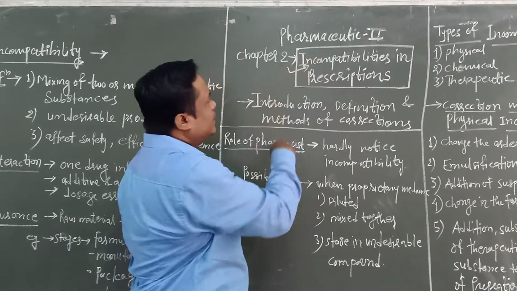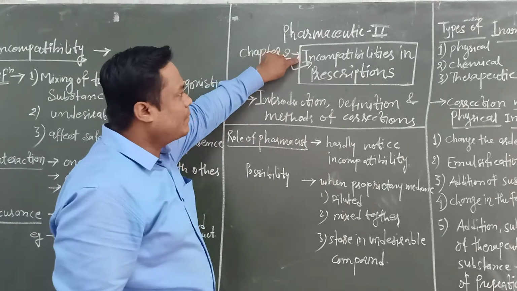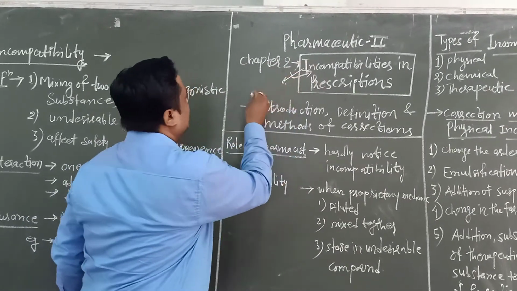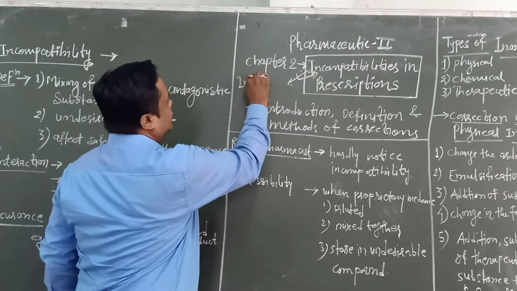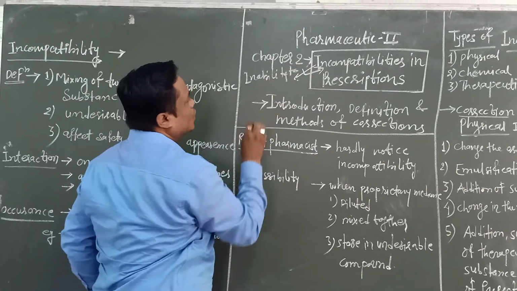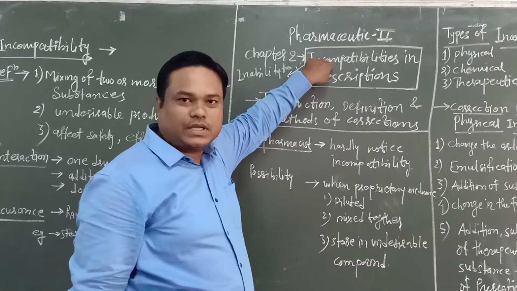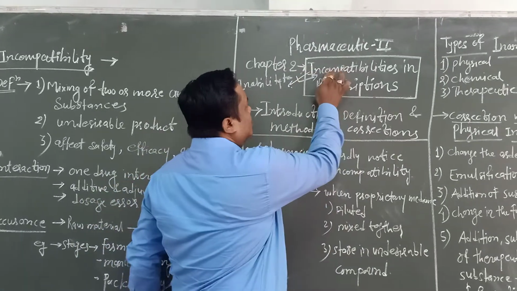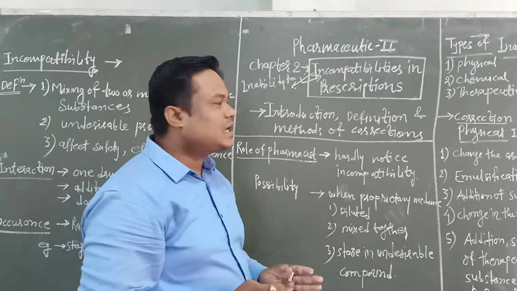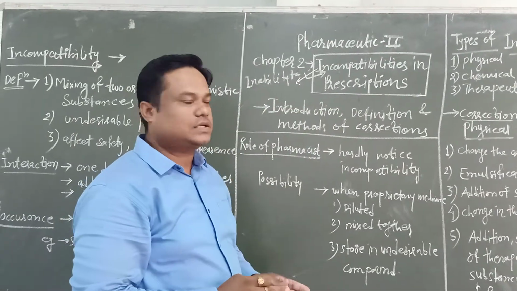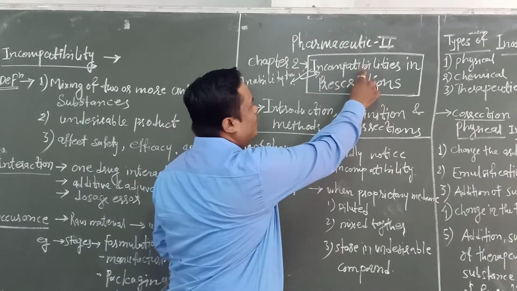incompatibility. Incompatibilities means inability to coexist with each other, means coming in combination, means these are unable to coexist with each other. It is called incompatible.